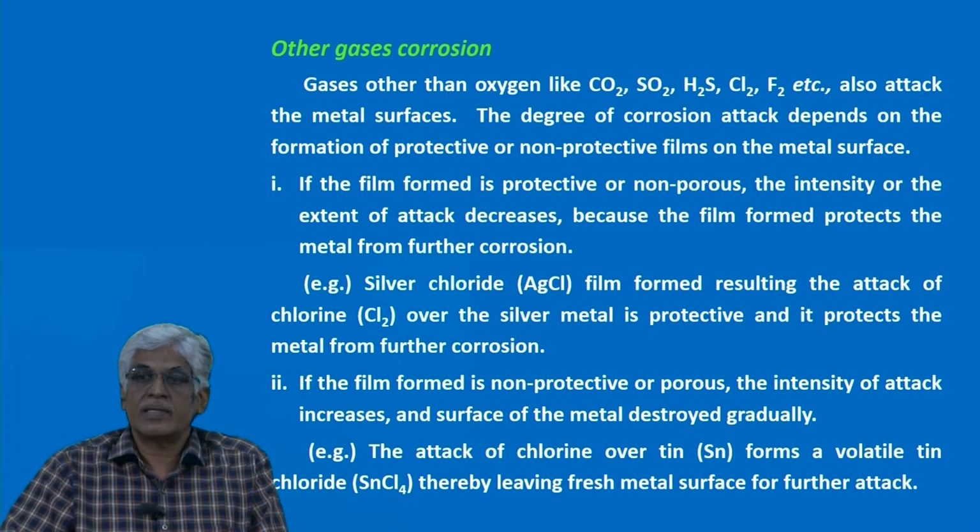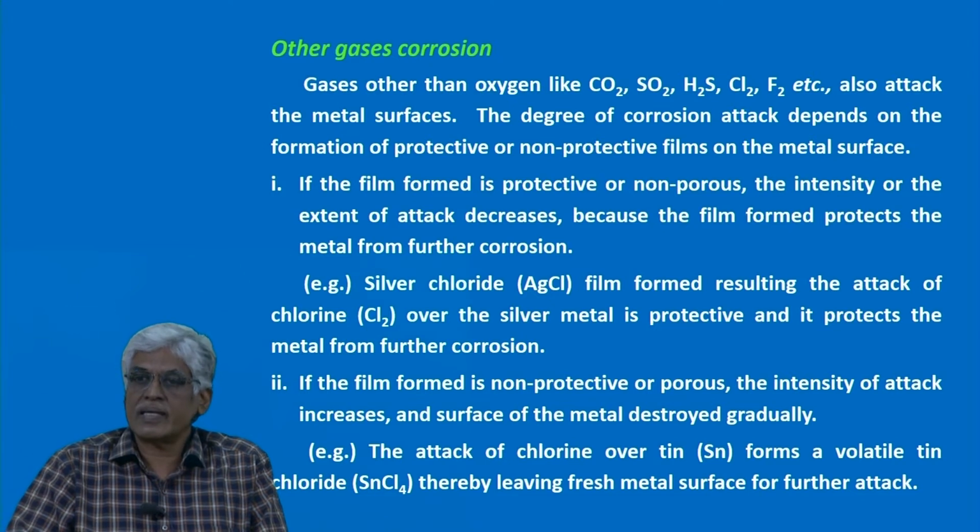We are not giving much importance to other gases corrosion because other gases are not present everywhere. Especially sulfur dioxide is only possible in some industries or chemistry laboratories, so only these areas can be exposed to the other gases much.